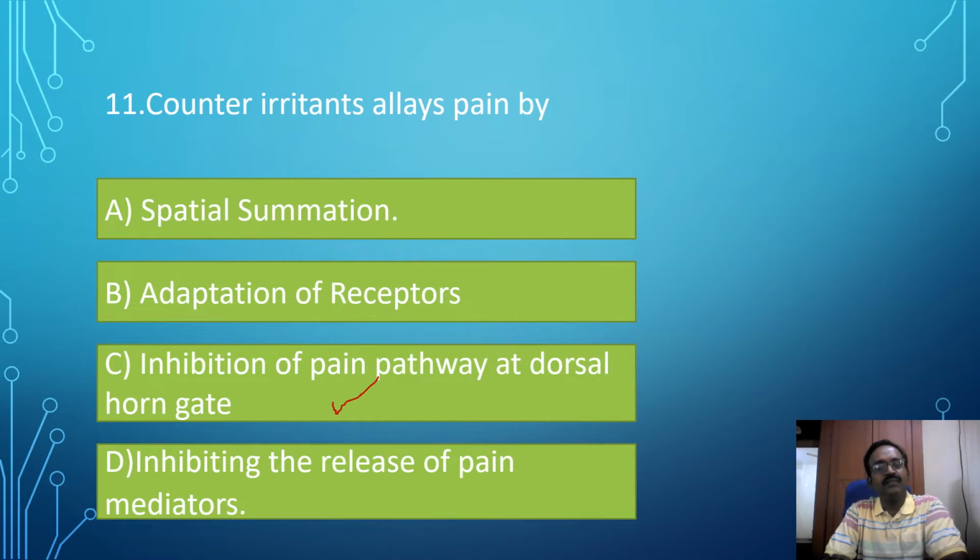Option D. Inhibiting the release of pain mediators. So this is not the correct answer. In the endogenous analgesic system, endorphin and enkephalin are released in chronic pain sensation. So this is not the correct answer. The correct answer is the inhibition of the pain pathway at the dorsal horn by gate control theory.